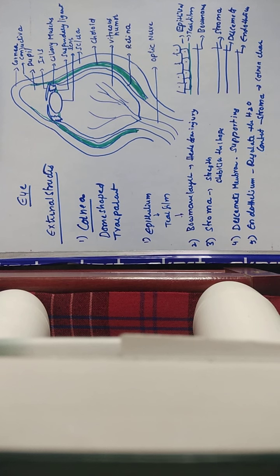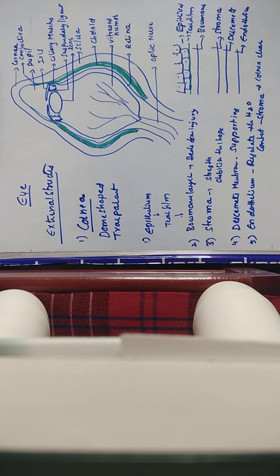Is it clear? The cornea is a transparent, dome-shaped structure that covers the pupil. It is mainly divided into 5 different layers. The first one is the epithelium, made up of epithelial cells, which is bathed in the tear film. This tear film keeps the cornea always moist, and also provides the cornea with nutrients. For the proper functioning of the cornea, it should have proper nutrients, which is also provided by this tear film.